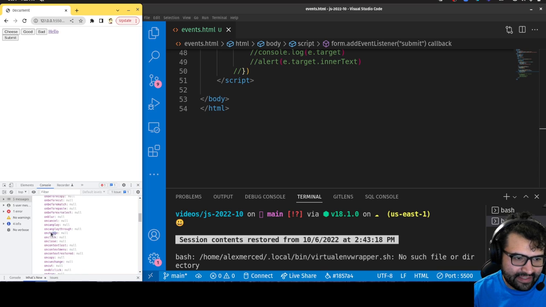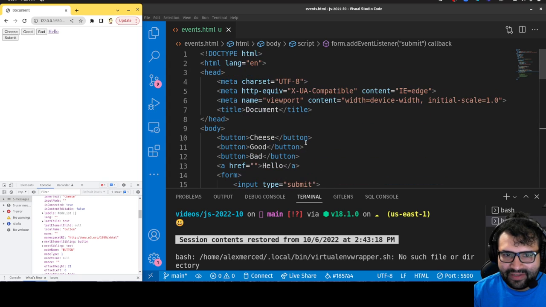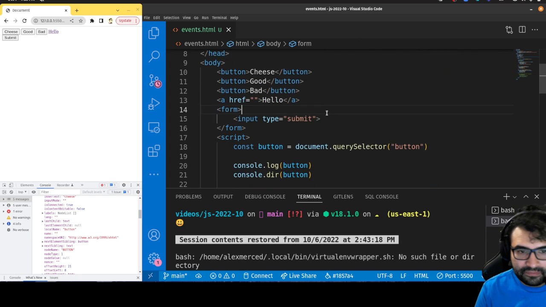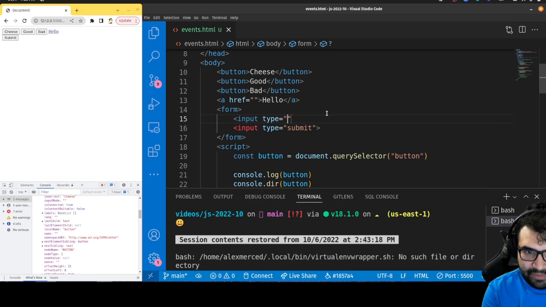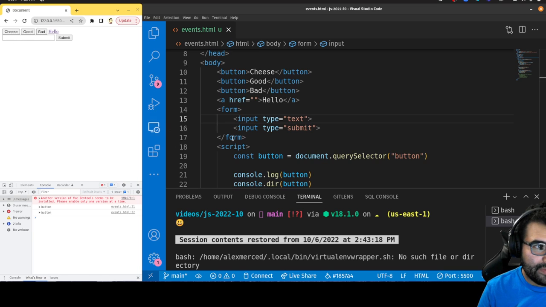Basically in React, this works like onInput does down there. And let's demonstrate that. Let's show you the difference. Okay, let's create another input. Input type equals text. Okay, so see now that we have our text input.